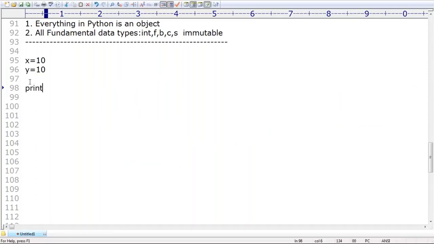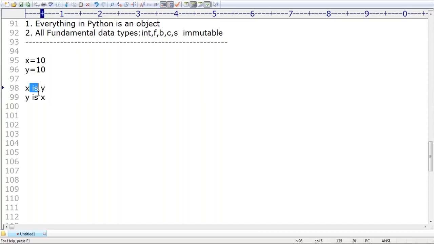Print x is y. What is the answer? True. Similarly, y is x. What is the answer? True only. x and y are both pointing to the same object. Y and x are pointing to the same object. Same. That's all. This is what you should be aware of.